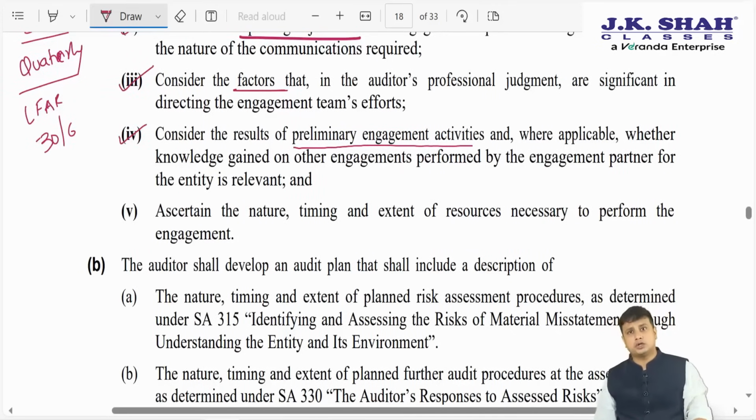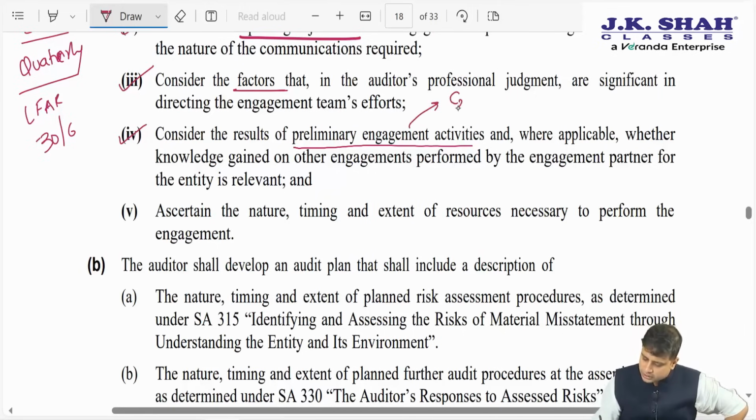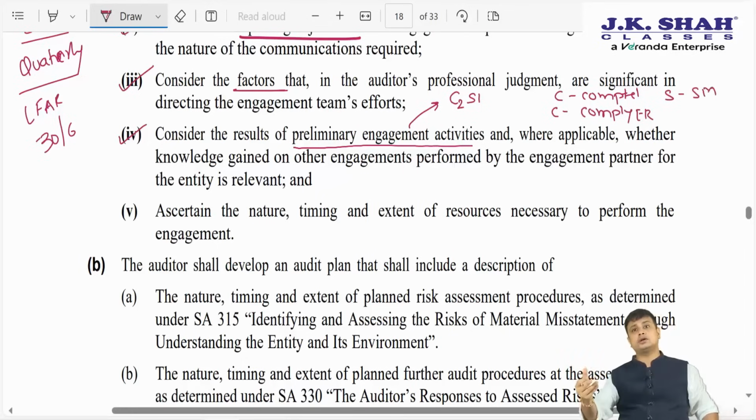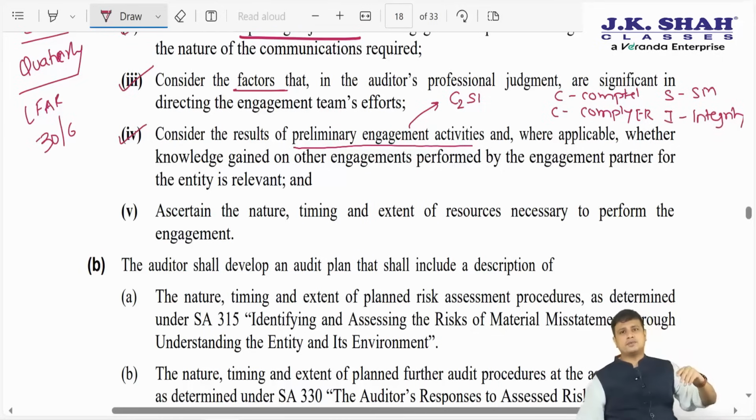See, we have discussed under SA 220 that whenever we accept an appointment or continue, what we will initially do is check CSI. Firstly, we will check are we competent enough. Secondly, can we comply with ethical requirements. Thirdly, we'll see whether any significant matter has arisen during the year because of which we must not continue. Whether we have trust in the integrity of the principal owner. For example, if the owner is Vijay Mallya, then I do not have trust in the integrity of the principal owner. I may not be willing to accept. So we'll have to consider all these preliminary engagement activities.